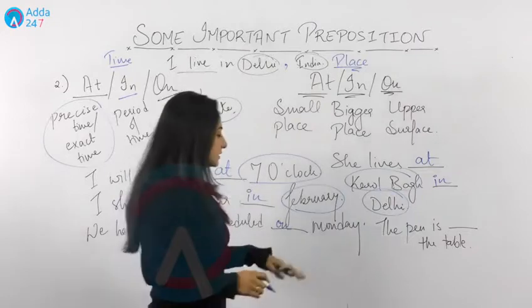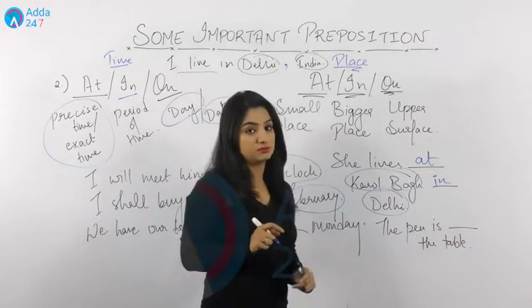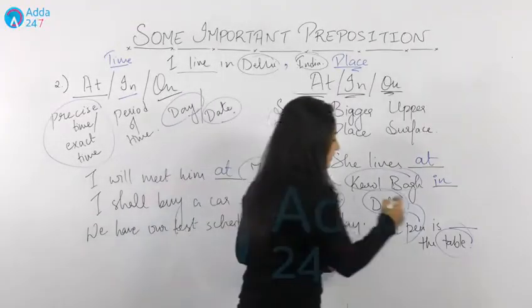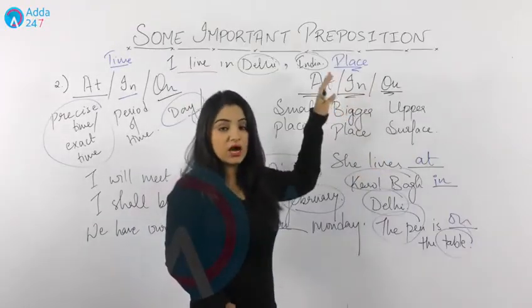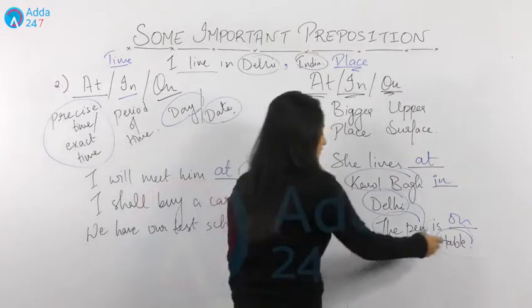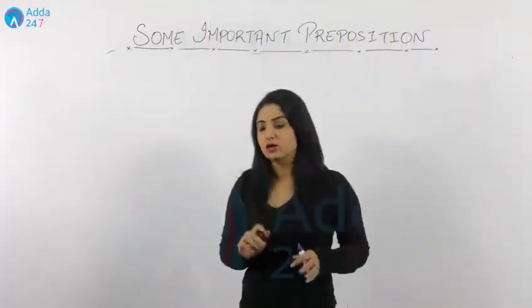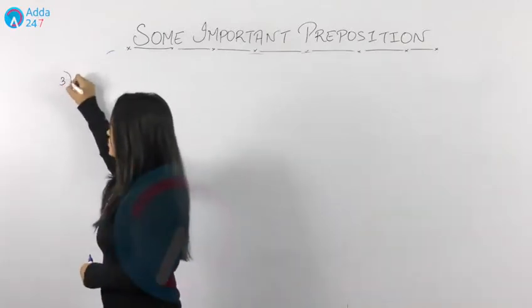Now the last sentence is, the pen is dash the table. If we're talking about the pen and the table, the pen will be on the table. Why? Because this shows the upper surface of something. That is why we have placed "on". The pen was on the table.